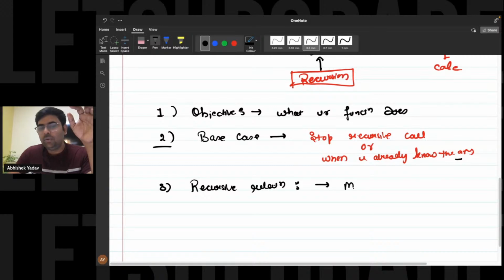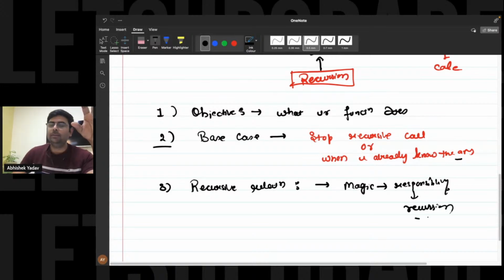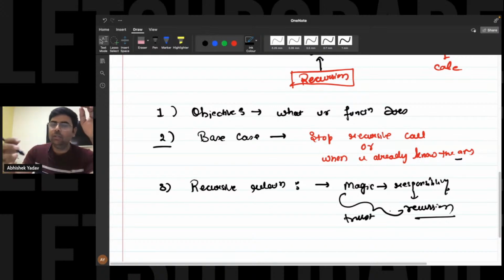And this responsibility you have to give to the recursion, and you have to trust this process. You have to trust that recursion will go and do the calculation on the smaller and similar subproblem, and it will return the answer for the smaller and similar subproblem.